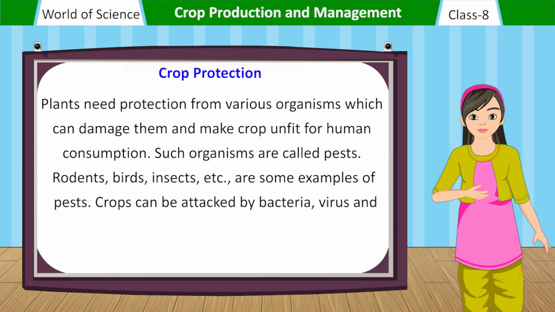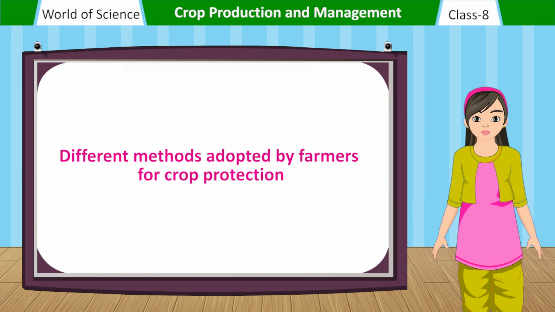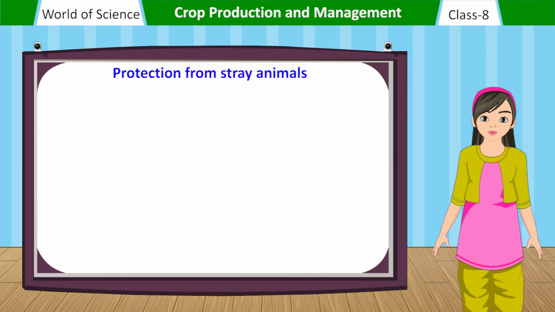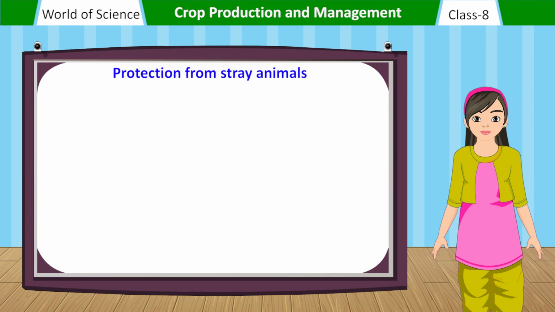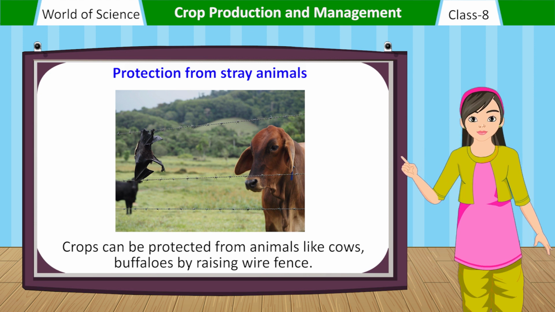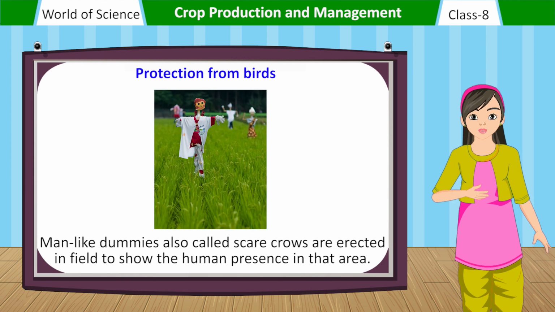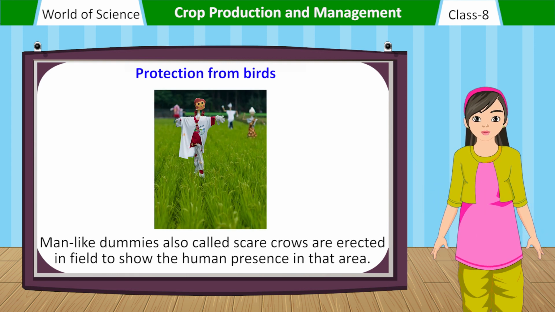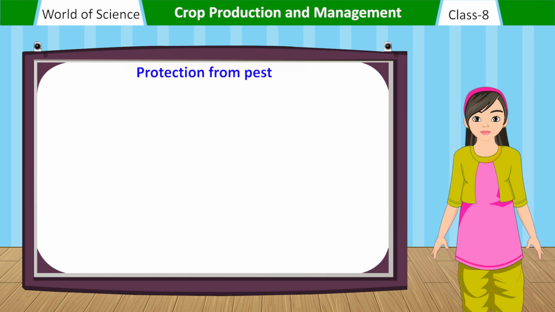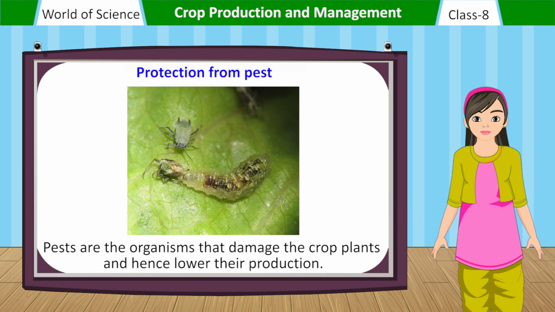Crops can be attacked by bacteria, virus and fungi which ultimately reduce the crop production. Different methods adopted by farmers for crop protection. Protection from stray animals. Crops can be protected from animals like cows, buffaloes by raising a wire fence. Protection from birds. Man-like dummies, also called scarecrows, are erected in the field to show the human presence in that area. Protection from pests. Pests are the organisms that damage the crop plants and hence lower their production.